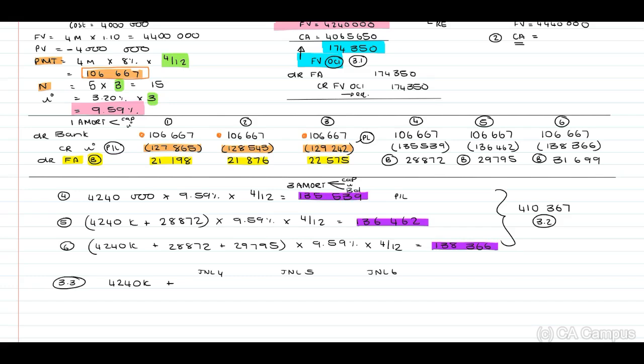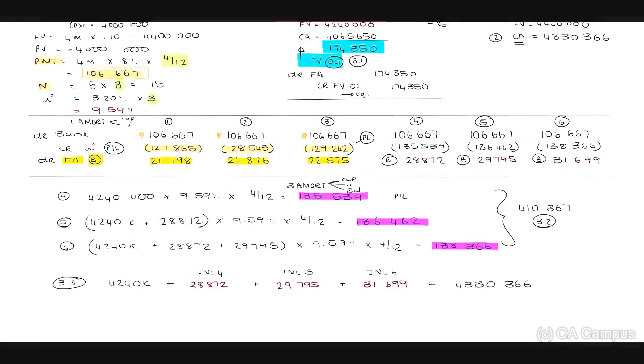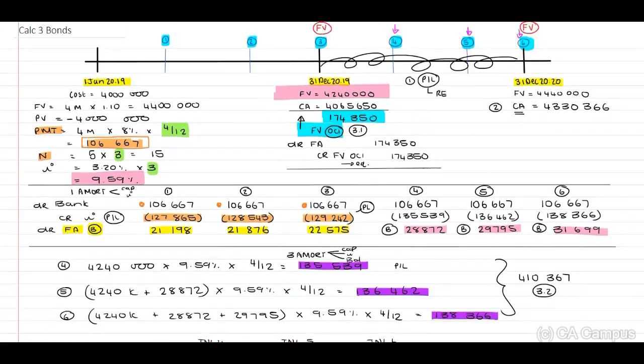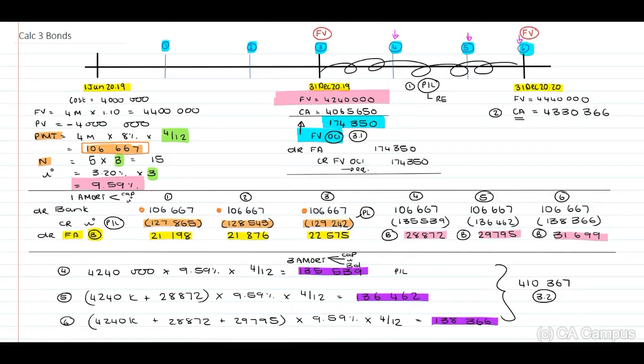Journal number 4, we have an amount of 28,872, 29,795, and 31,699. Calculation 3.3, and this is for 330,366. I've included this here, guys, at the top, 31 December 2020, and we are able to identify when we